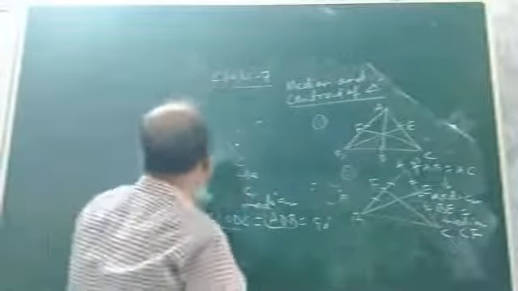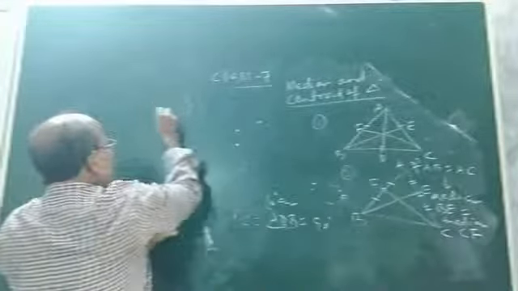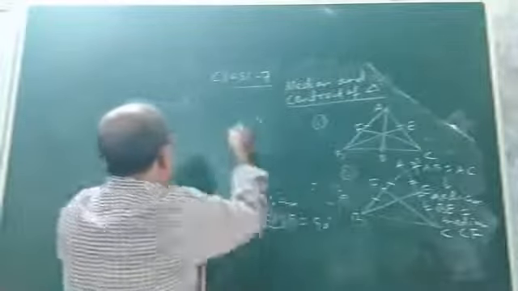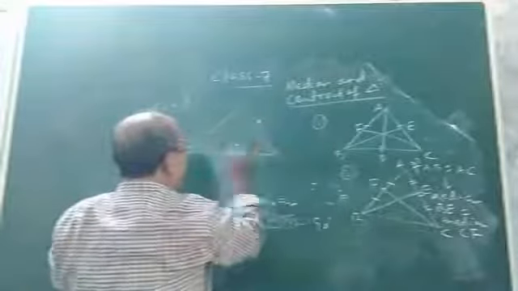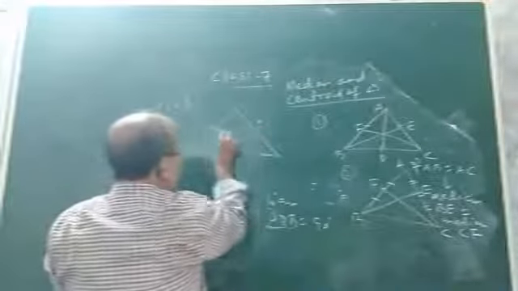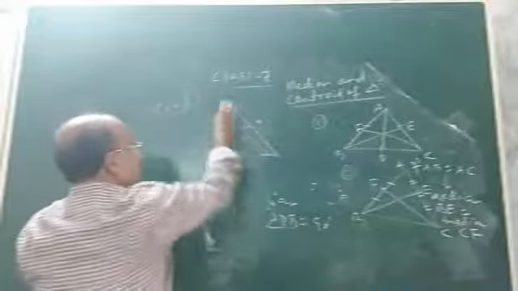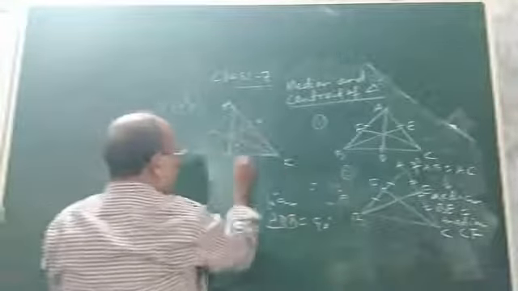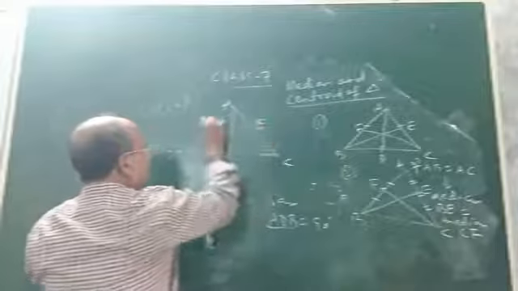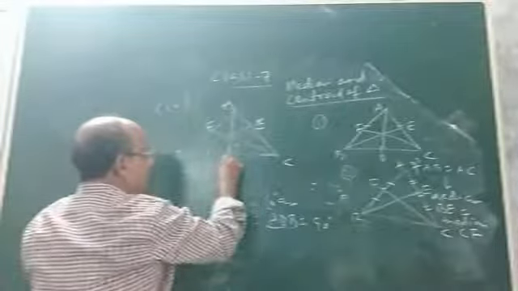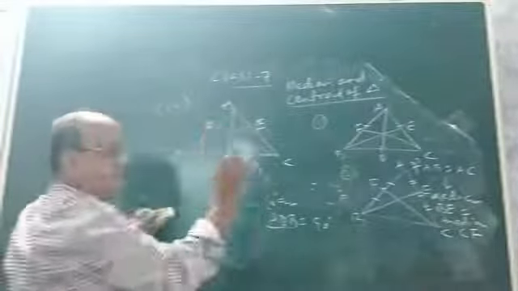Now the last property of centroid and median is, you see, a very important property. What is the last property? As I told you, in a triangle, suppose these are A, B, C, D, E and F. Suppose ABC is a triangle, AD, BE and CF are the three medians.